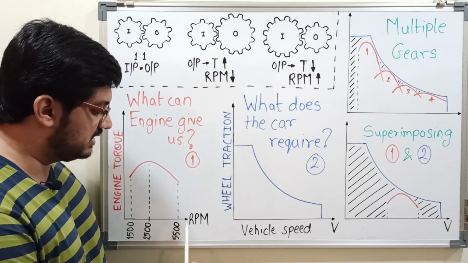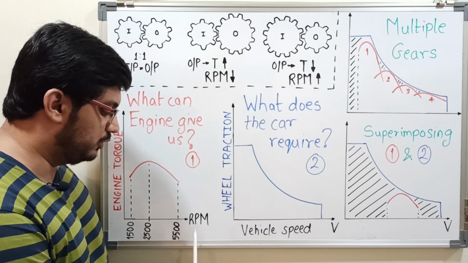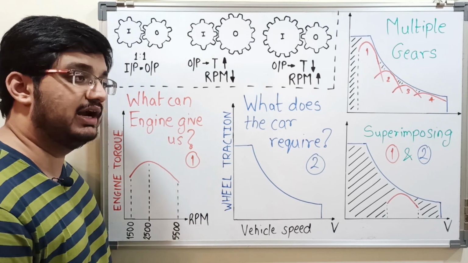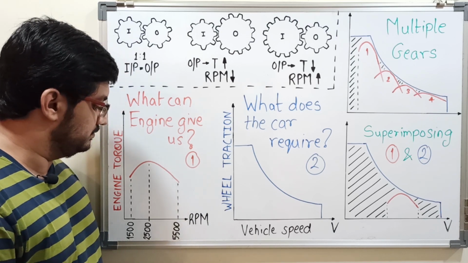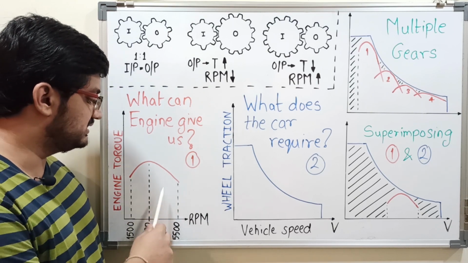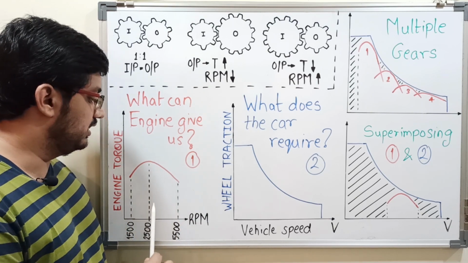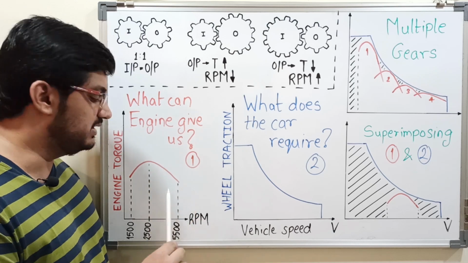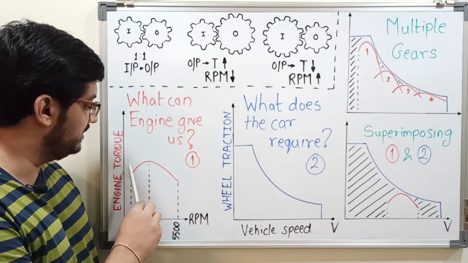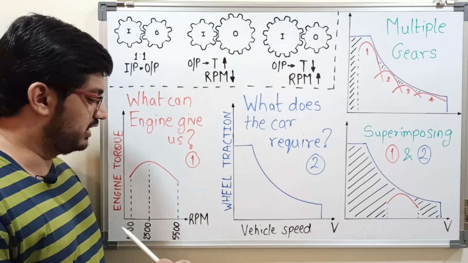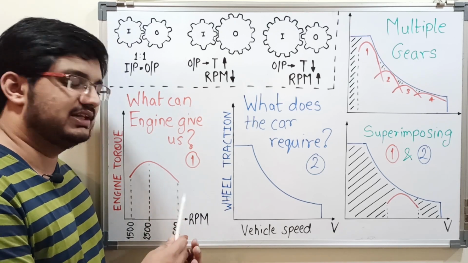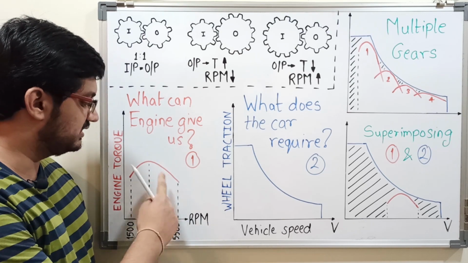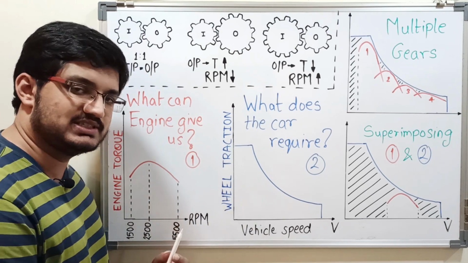5500 RPM is the RPM limit of the engine above which it should not be driven and cannot withstand such high forces for long. So this graph depicts a petrol engine. A diesel engine graph is also pretty much similar but not that peaky. It will be a flatter curve. But for representation purpose and just knowing the concept, we'll consider petrol engine here. Nothing will be different, just some values and the nature of the curve, but the concept is totally same.